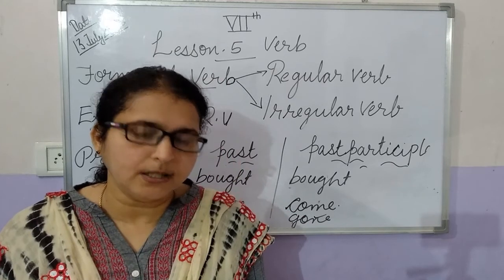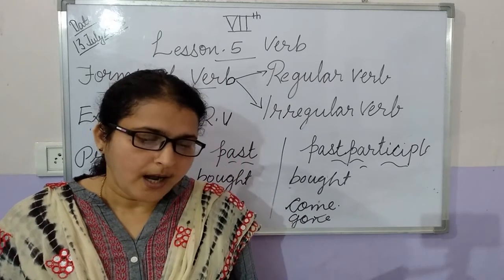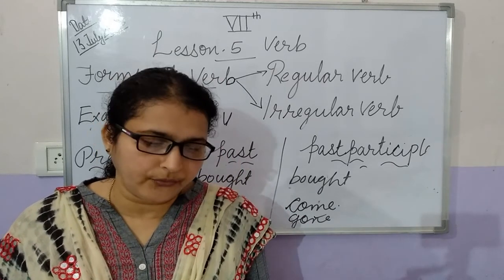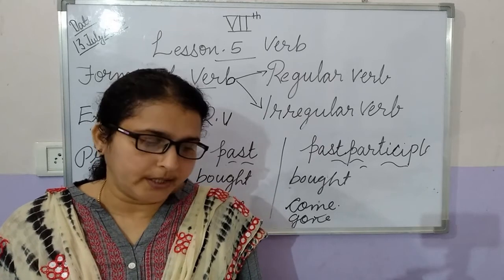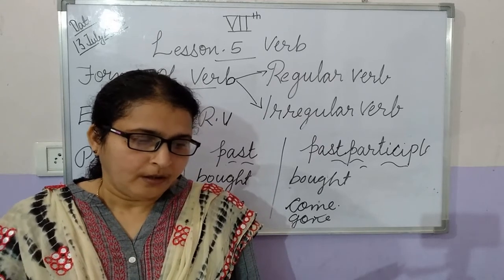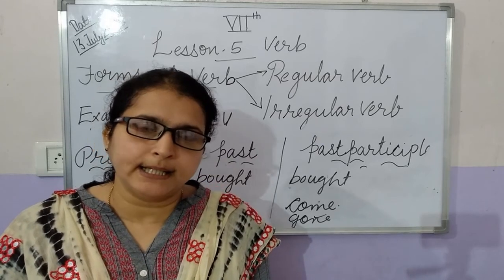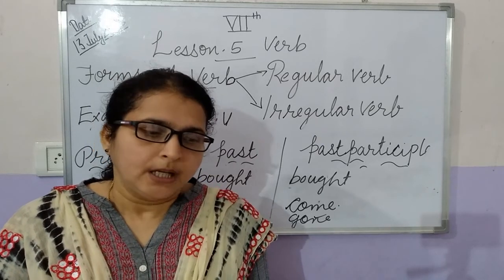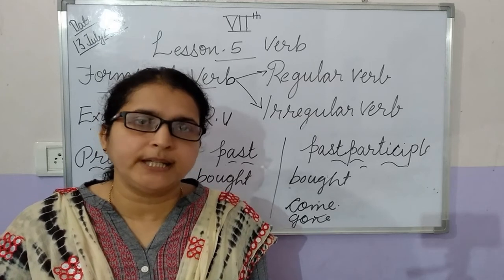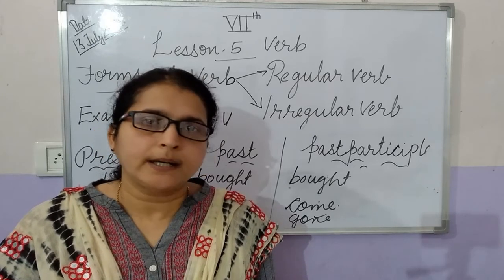For example, redo. Re is the prefix, and do is the verb, and we get a new word, redo.